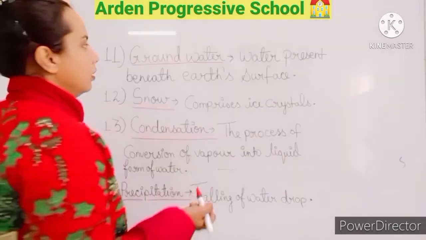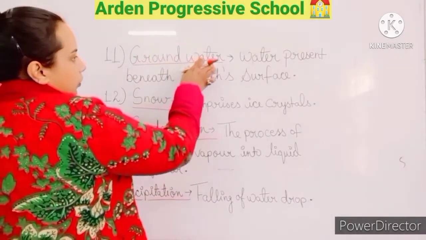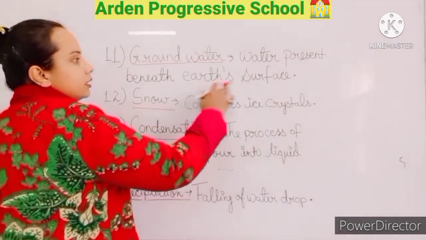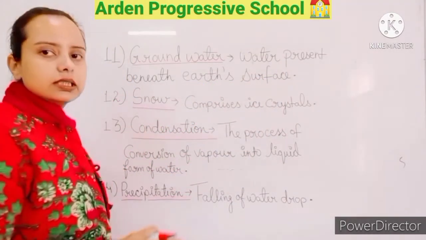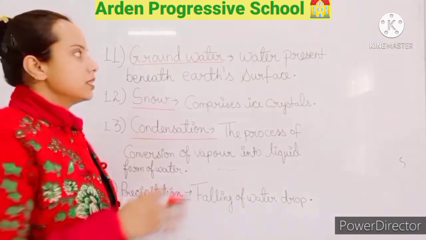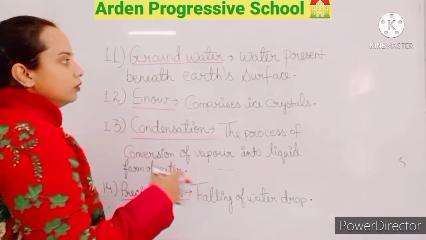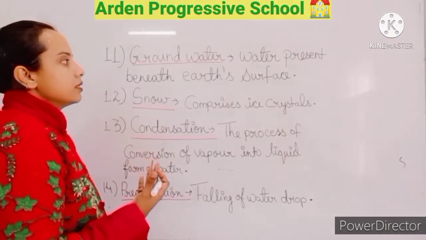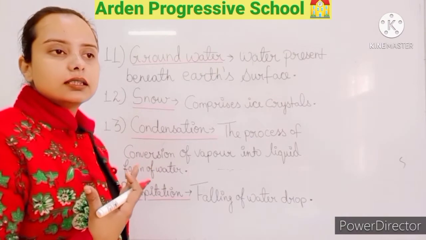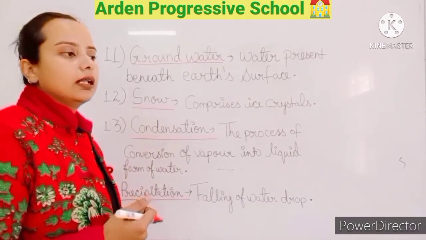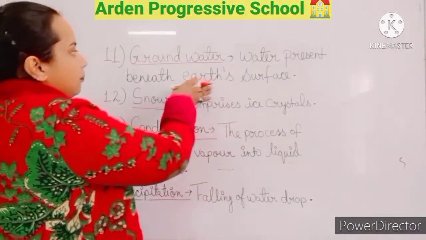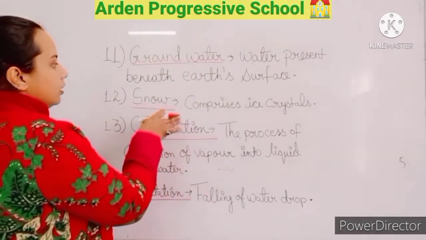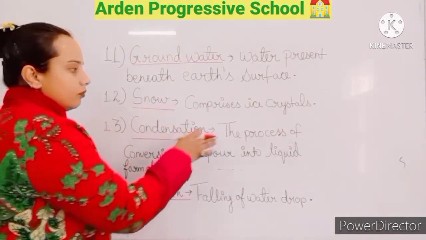Now the next is groundwater. What is groundwater? Water present beneath Earth's surface. The water which is beneath the Earth's surface is known as groundwater. People use this groundwater also. How can this groundwater be brought into our use? That is by tube wells, and hand pumps are used to use this groundwater.